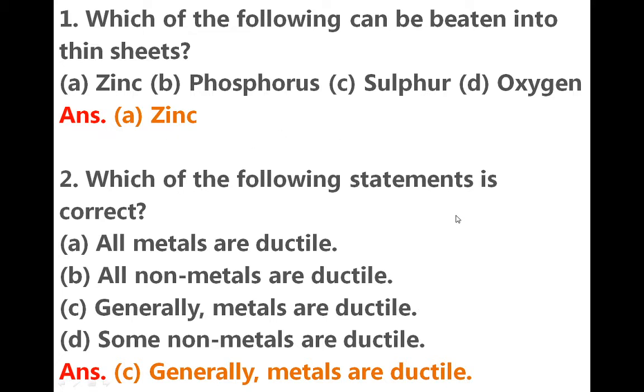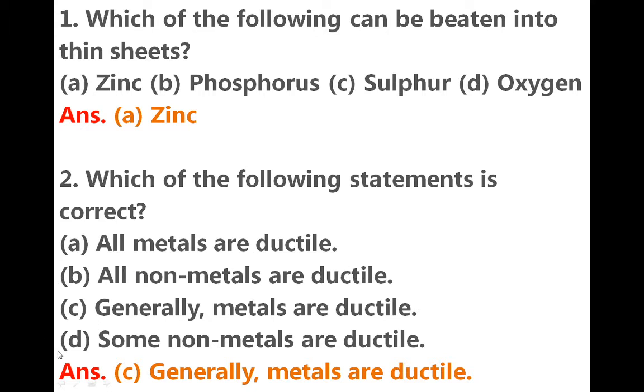Which of the following statements is correct? They have given 4 options: all metals are ductile, all non-metals are ductile, generally metals are ductile, some non-metals are ductile. Option C is correct. All non-metals are ductile and some non-metals are ductile, these two options get cancelled because non-metals do not show any property of ductility.